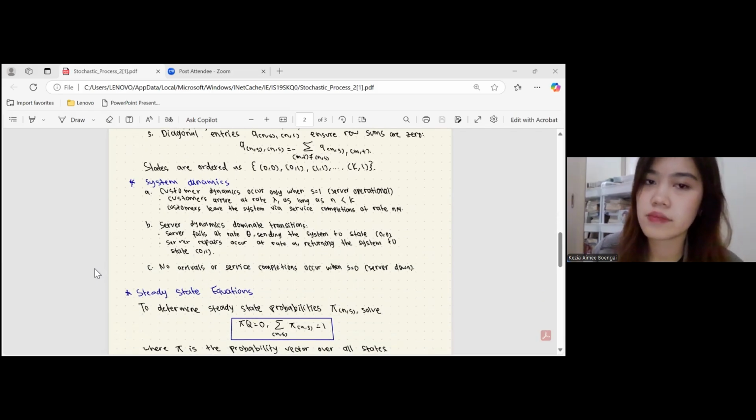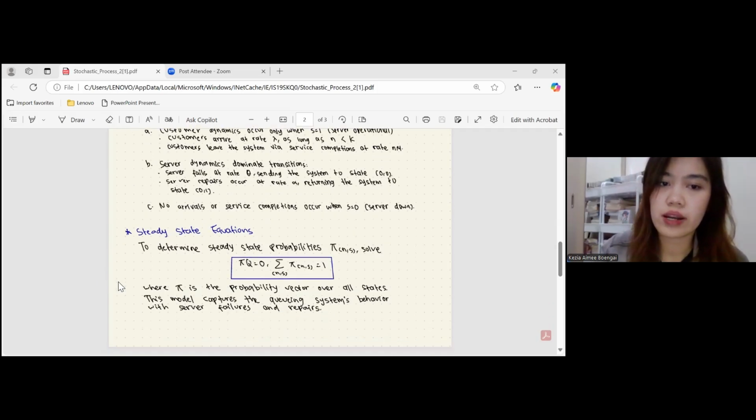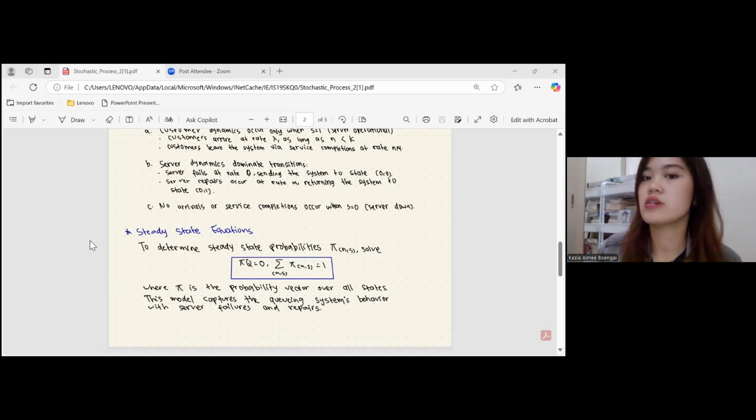Next one is the system dynamics. A, customer dynamics occur only when s equals 1, or the server is operational. Customers arrive at the rate lambda as long as n less than K. Customers leave the system via service completions at rate n mu. B, server dynamics dominate transitions. The server fails at rate theta, sending the system to state (0,0). Server repairs occur at rate alpha, returning the system to state (0,1). No arrivals or service completions occur when s equals 0, when the server is down.